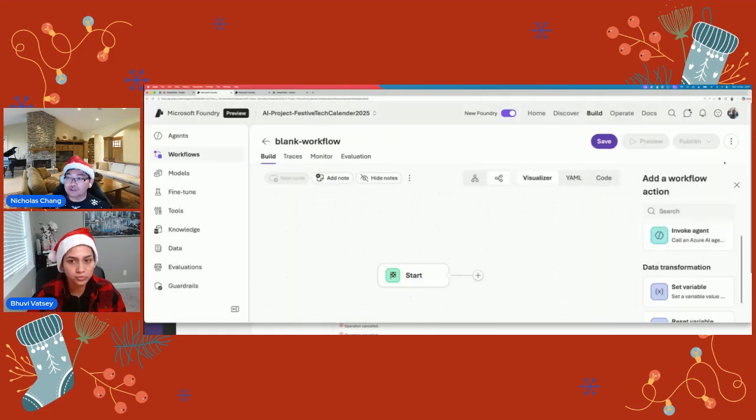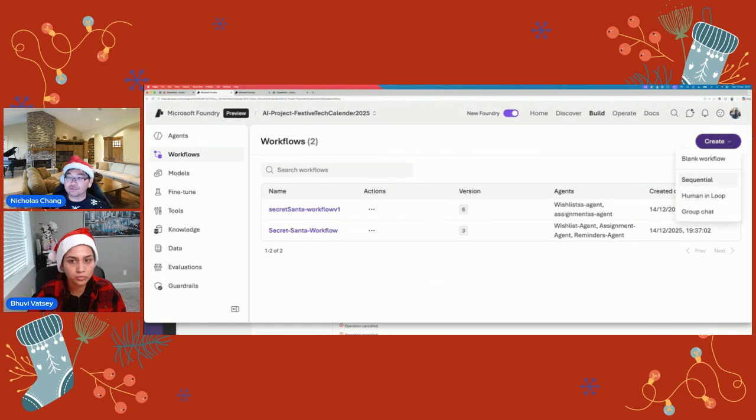Or you can create sequential workflows, or human in the loop, where you put in logic for when you need someone to take action before it continues, or a group chat. An example of a workflow that I created earlier is a sequential workflow.